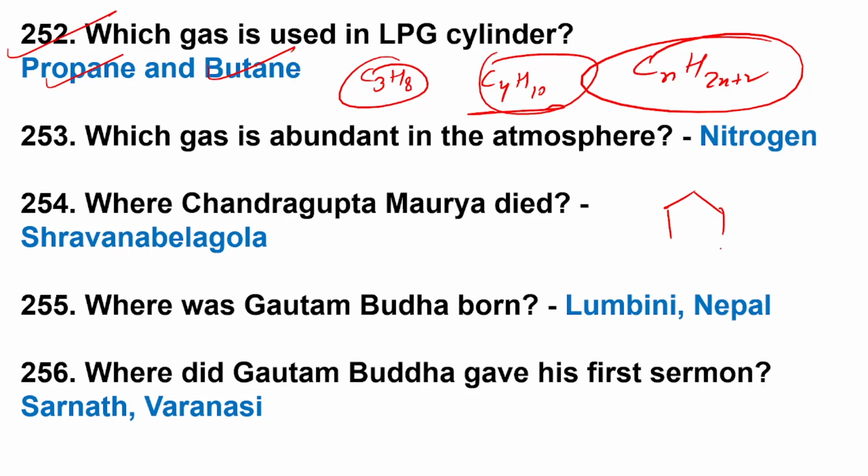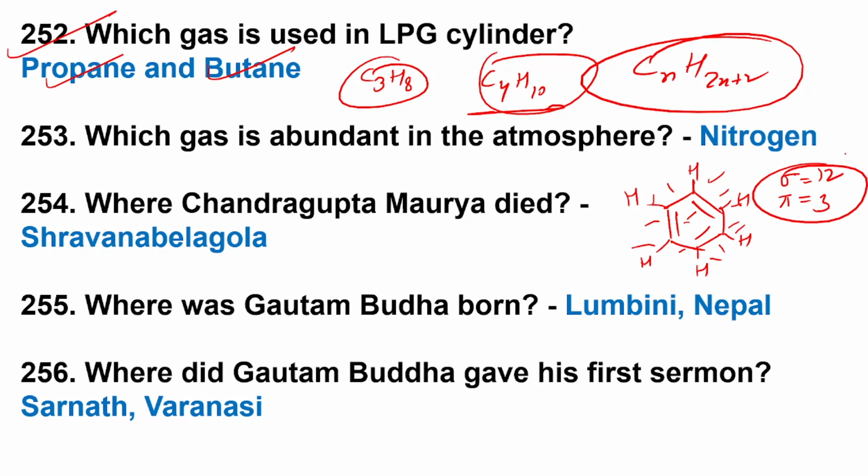Now let us take benzene. In benzene, the circle represents pi bonds, and the sigma bonds total 12. There are three pi bonds. This is an unsaturated hydrocarbon.